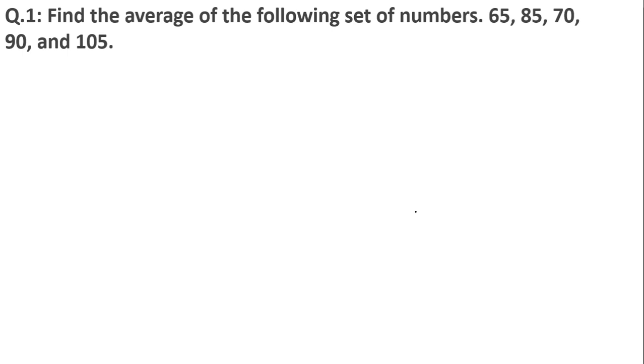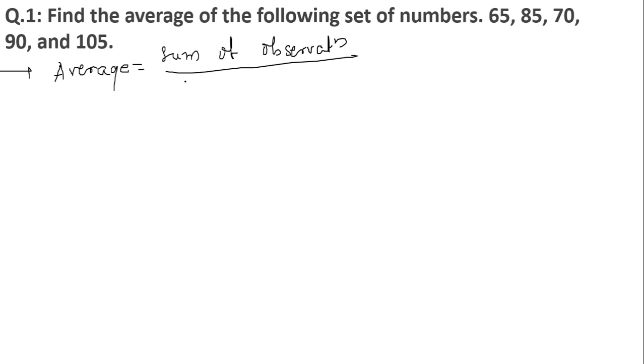Now question number 1, which is again based upon the concept of averages which we have studied in the previous classes. Find the average of the set of numbers 65, 85, 70, 90 and 105. We know the formula: average is nothing but the sum of the observations divided by the total number of observations.